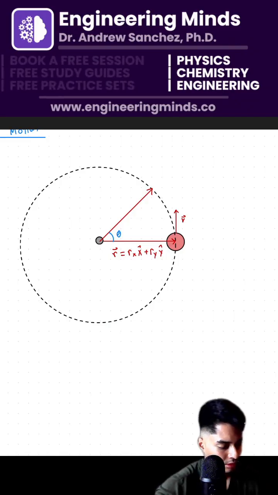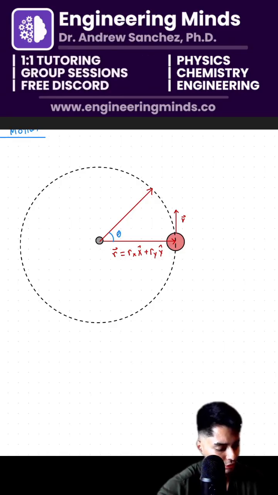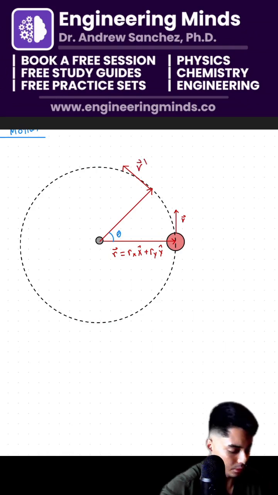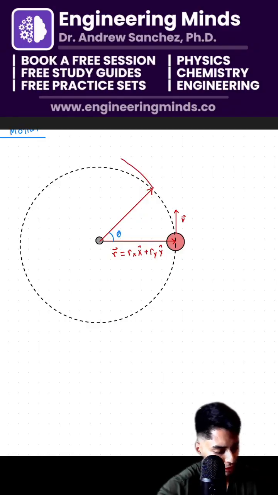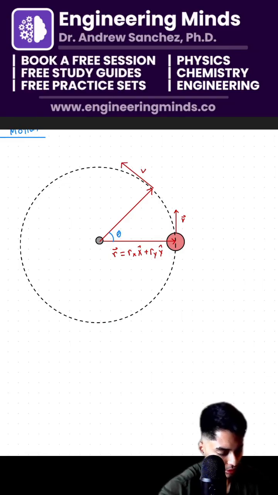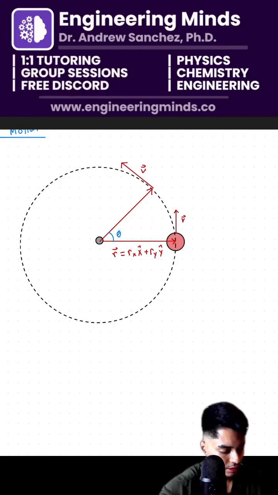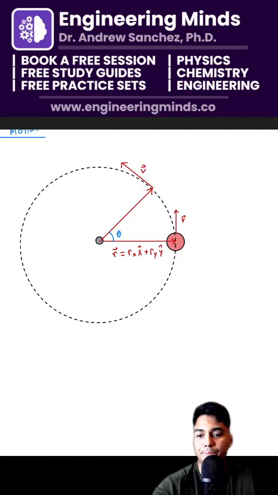Now our v is tangent to this circular path. I'm going to call that a v prime. The velocity vector is always going to be tangent to the path. But which direction is the acceleration? We can essentially prove that the acceleration is always pointing where, chat?